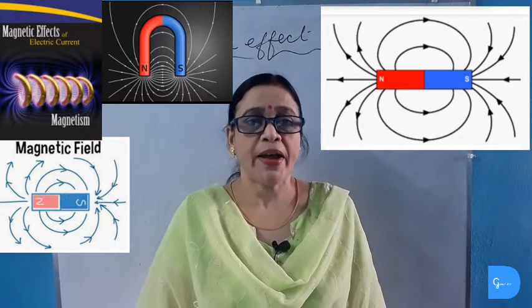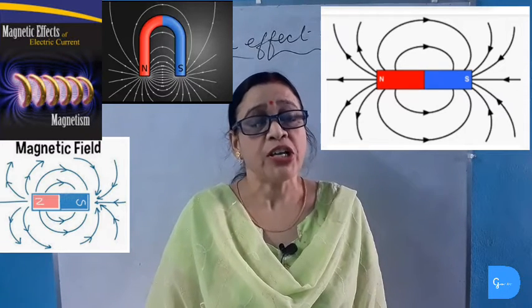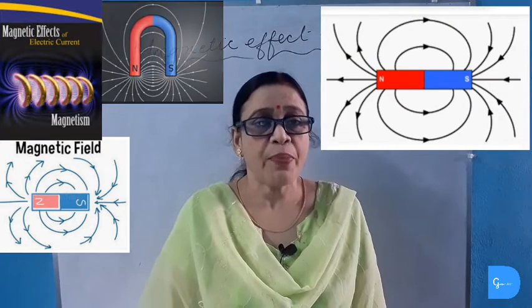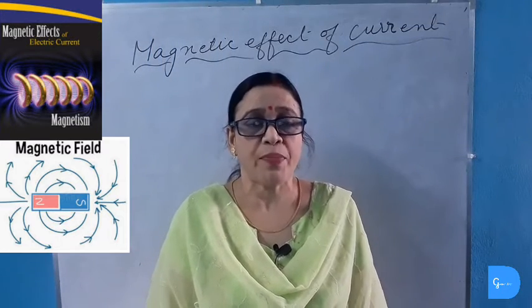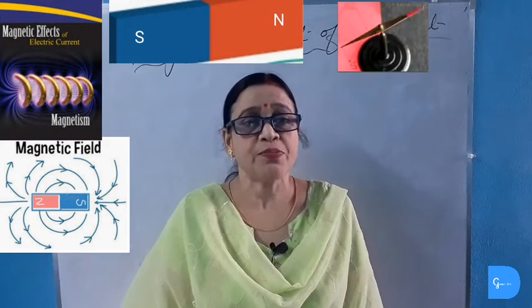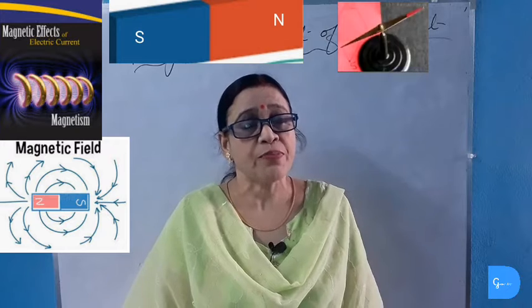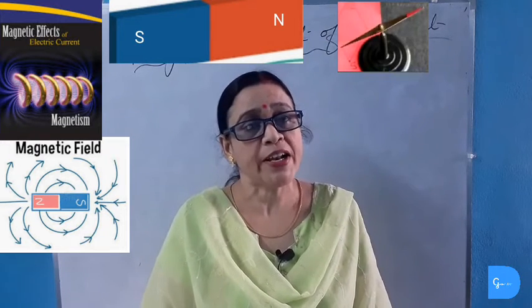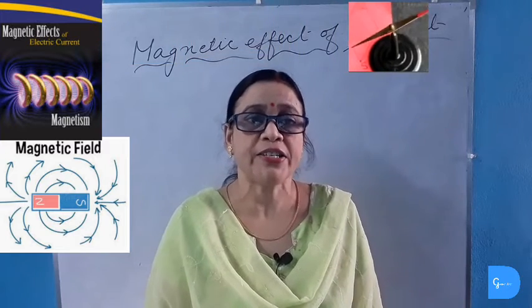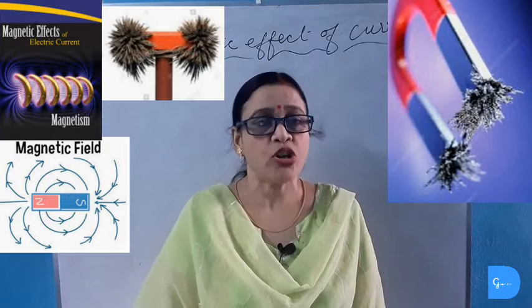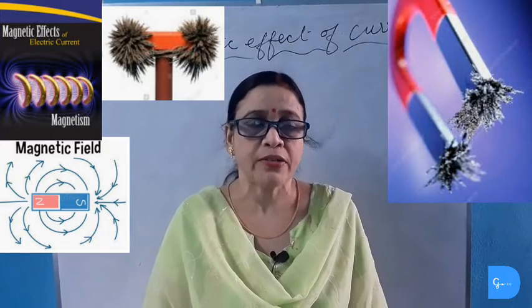The direction of the magnetic field is the direction in which the north pole of the magnet experiences a force. For example, if we take the north pole of a compass needle near the bar magnet, then the needle is deflected. This is because it experiences a force, or we can say that magnet has exerted force on this magnetic needle and thus it has deflected it. Similarly, the iron filings are attracted by the magnet because of the magnetic force of the magnet.